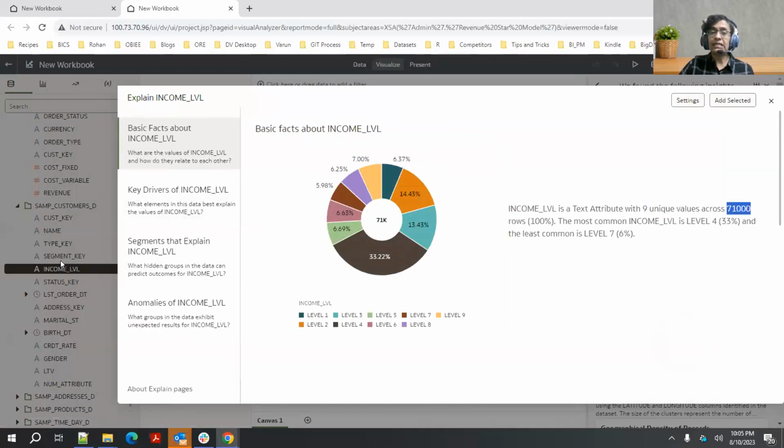So although I selected a column, I'm explaining a column from the customer's dimension table, which is 1,000 rows. Explain is considering the entire data set. It is taking all the tables into consideration to arrive at the insights, even though the column is coming from a dimension table. That's another enhancement that you will see in the July upgrade.